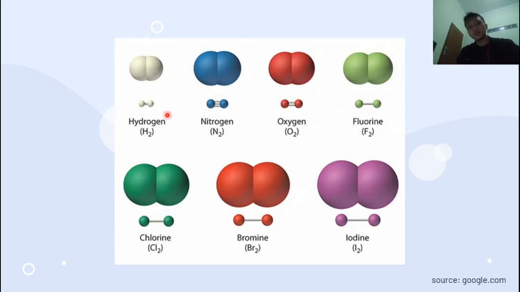So this is the first example, hydrogen. Hydrogen is made up of atoms of the element hydrogen. The atoms of hydrogen will bond together, two hydrogen atoms. Nitrogen is also two atoms bonded together. All of the elements here are bonded together with their own atoms: hydrogen, nitrogen, oxygen, fluorine, chlorine, bromine, and also iodine.